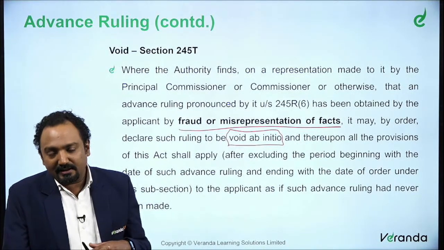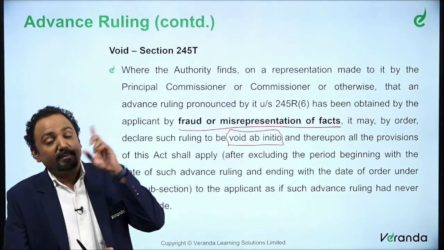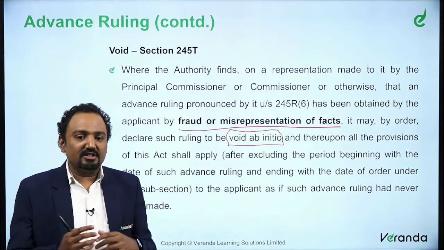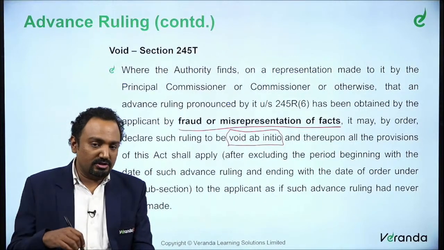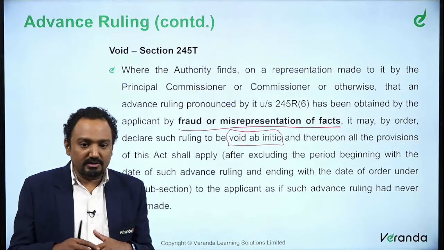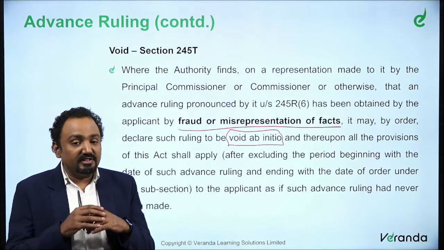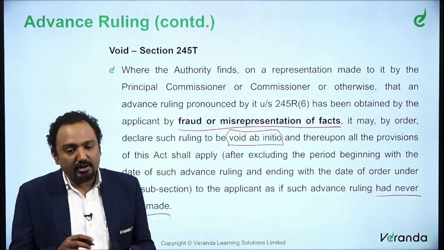So what does the Contract Act say about void ab initio? It is not valid from the beginning, that is, from the initial day it is not valid. So that is what you call void ab initio. Thereupon all the provisions of this Act shall apply as if this was never entered at all.